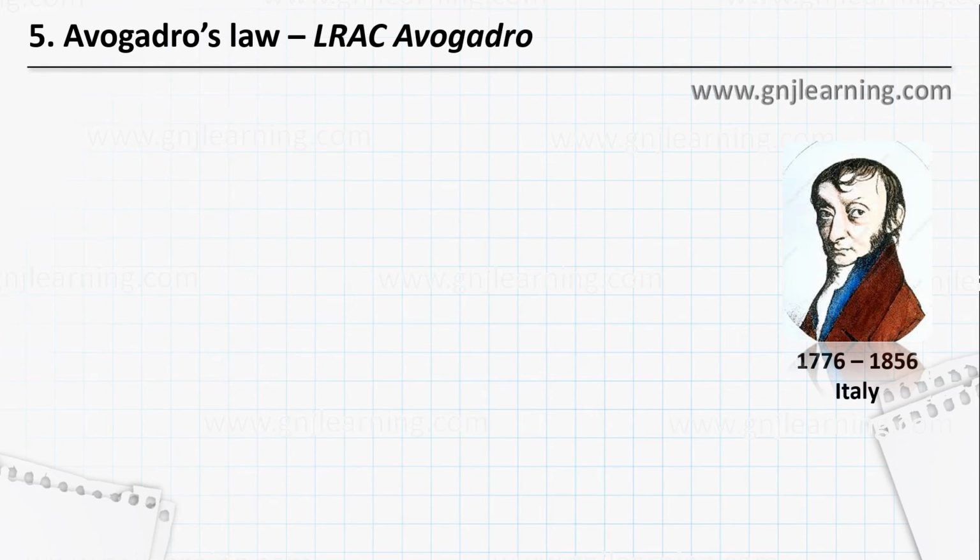So Avogadro's law. Avogadro was an Italian, and he too lived in the end of the 18th century and beginning of the 19th century.